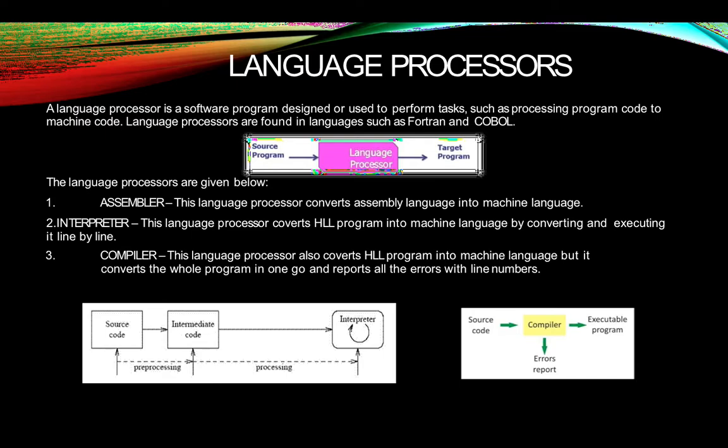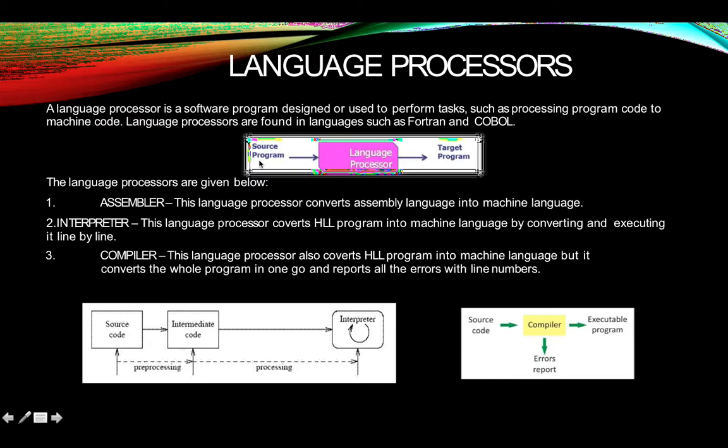Alright. Now, let's read what is written here. A language processor is a software program designed or used to perform tasks such as processing program code to machine code. Very simple, don't get confused. It's saying that it converts programming language into the machine code. Language processors are found in languages such as Fortran and COBOL. Fortran and COBOL are given the name of languages.